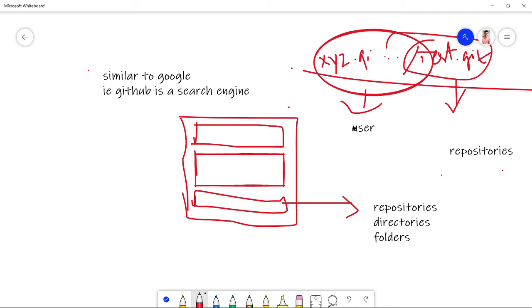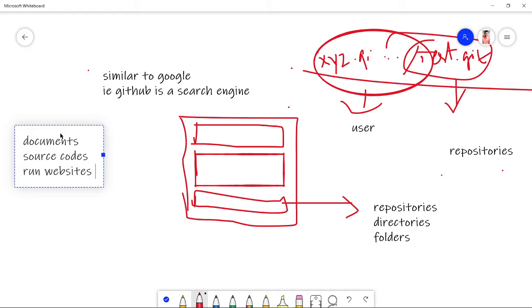It can hold only some particular documents and source code. You can even run websites using GitHub. For free of cost, you can host a website in GitHub.